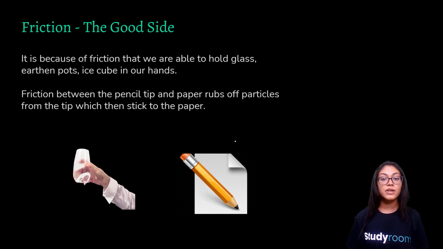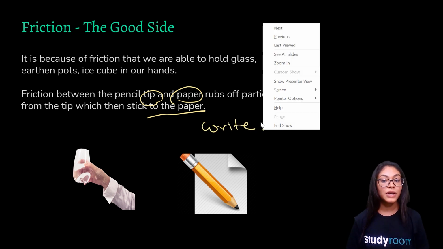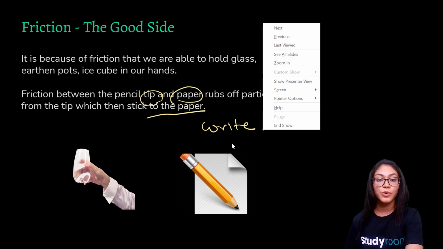So, what enables us to hold the ice cubes in our hand? The force of friction enables us to hold the ice cubes in our hand. Now, friction between the pencil tip and paper rubs off particles from the tip, which then stick to the paper, which enables us to write on the paper. Simple enough.